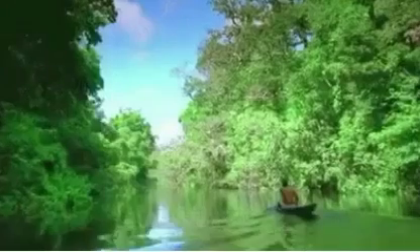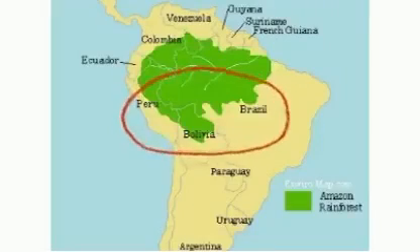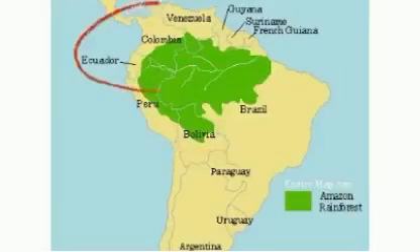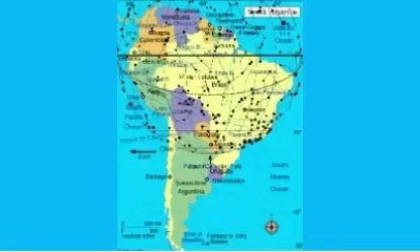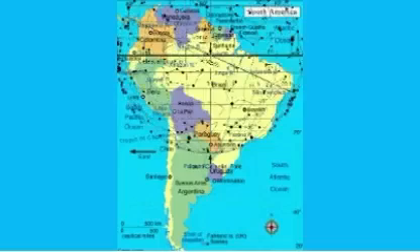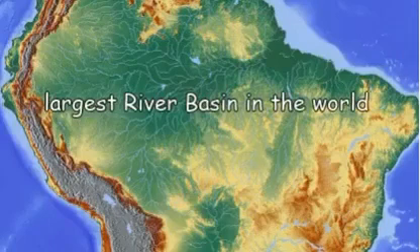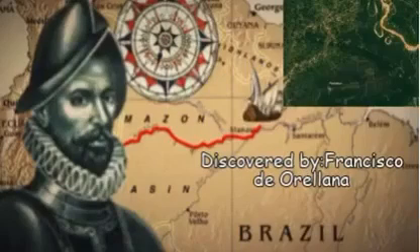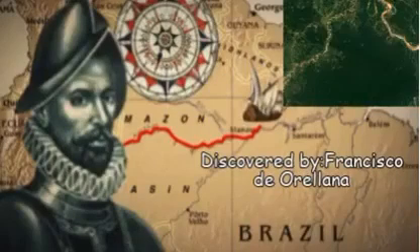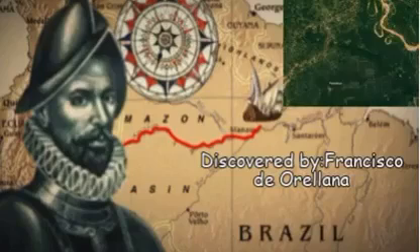This river basin drains the parts of Brazil, Peru, Venezuela, Colombia, etc. So these are the countries through which equator passes. It is the largest river basin in the world. River Amazon was discovered by Spanish explorers.